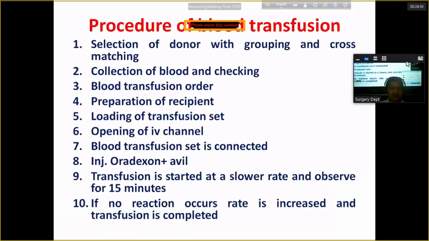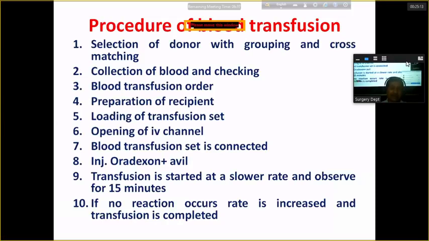So this is the procedure of blood transfusion. When we want to give a blood transfusion, we select a donor. During donor selection, the criteria should be fulfilled. Blood grouping and cross matching should be done: blood grouping must be identical, and cross matching negative.